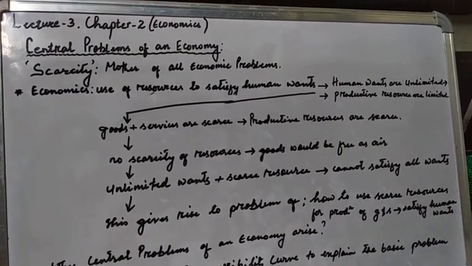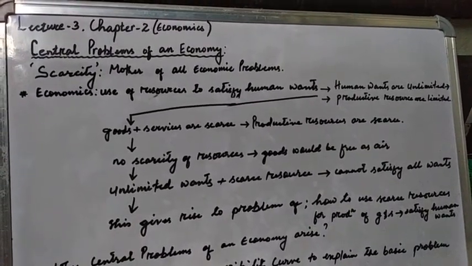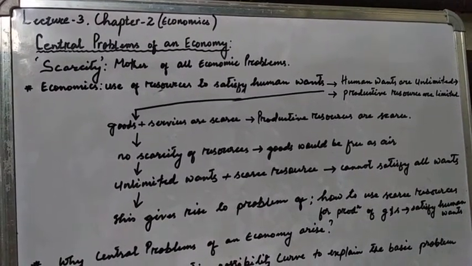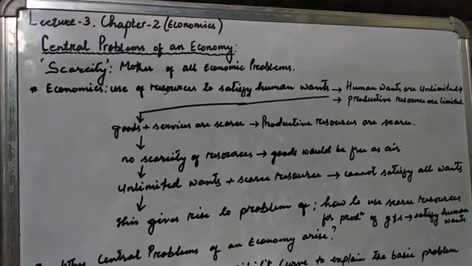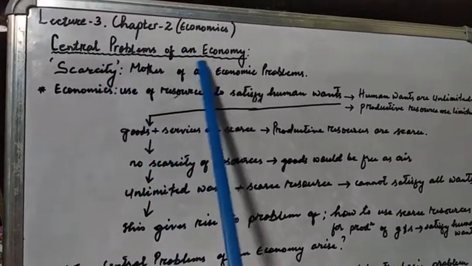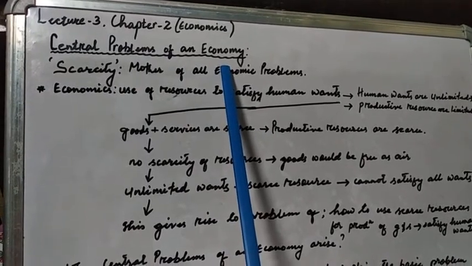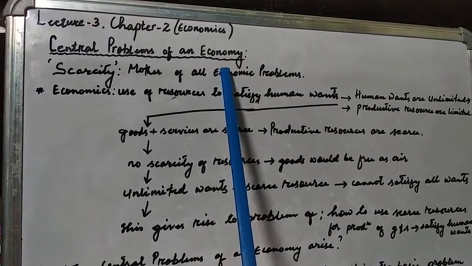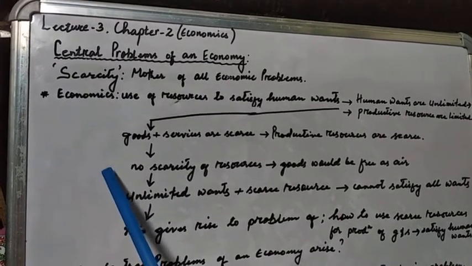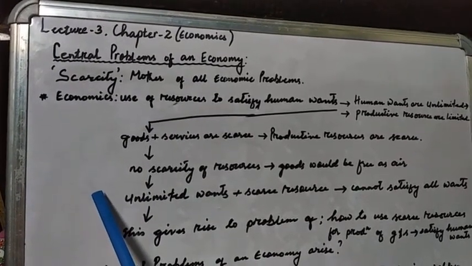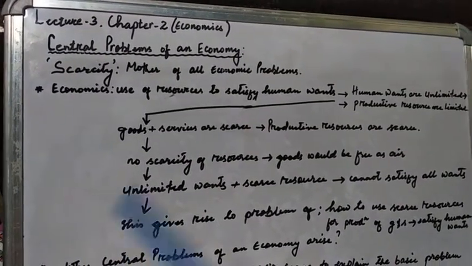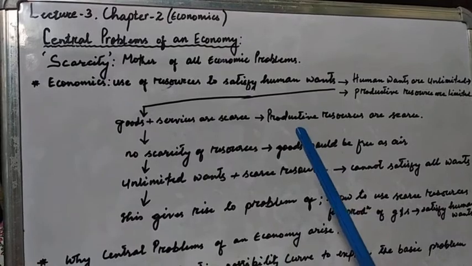Alright, today we will discuss another chapter. This is chapter number 2 of Microeconomics, Central Problems of an Economy. So the title of the chapter is Central Problems of an Economy. Here in this chapter we will discuss what the central problems of an economy are, and we have discussed in detail why such problems arise in an economy, and we will go a bit deeper in this second chapter